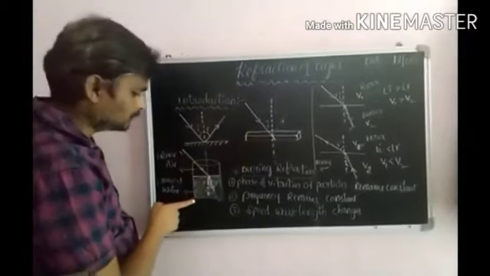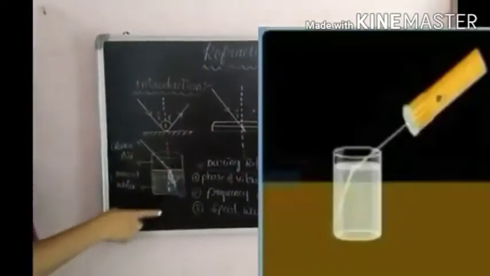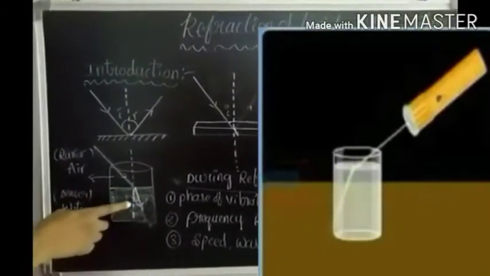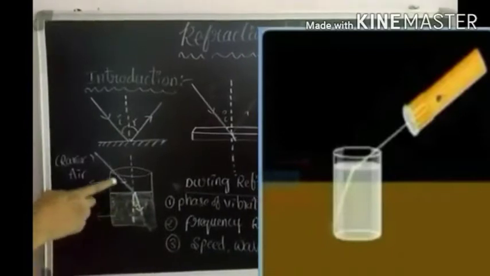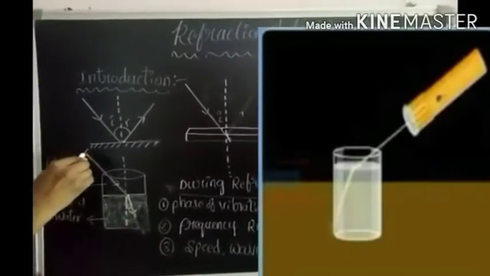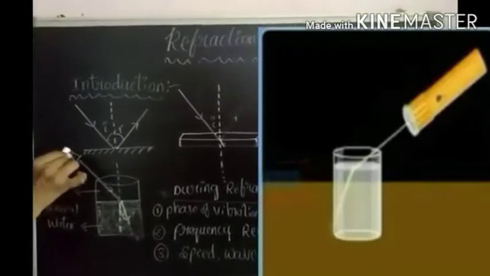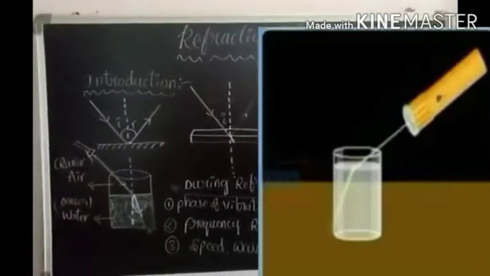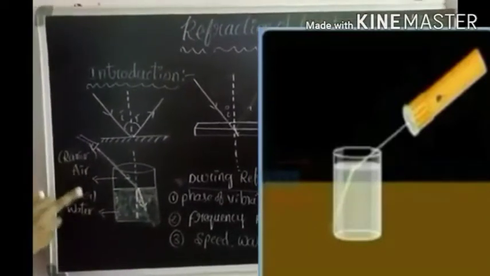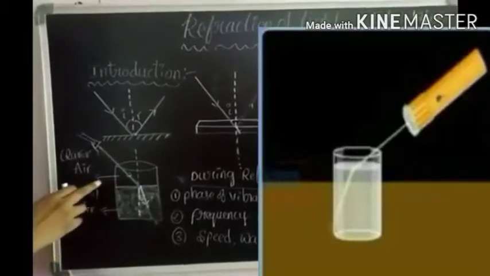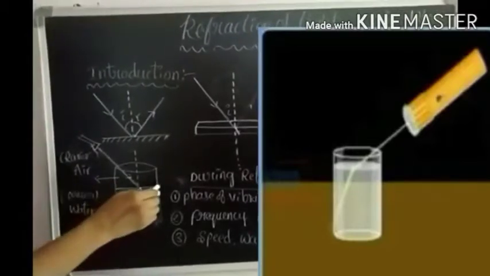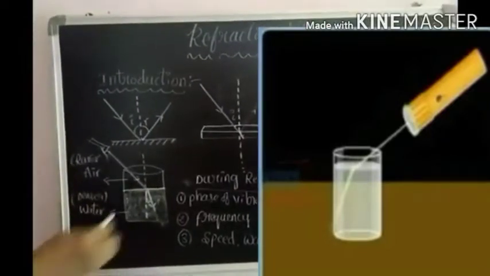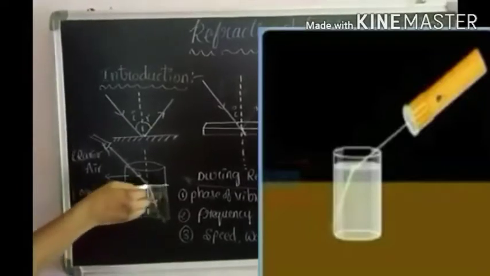For understanding this, I draw a diagram here. Take one container, half filled with water, and take one torchlight. This is a ray of light. The light ray is traveling from air medium to water medium. Here air medium, here water medium. The upper surface of the water divides the two media. This is said to be the interface.